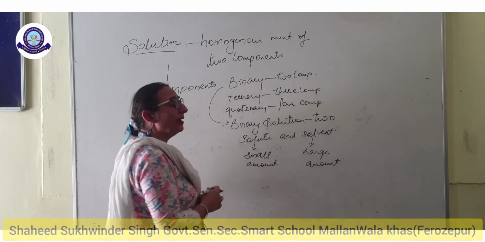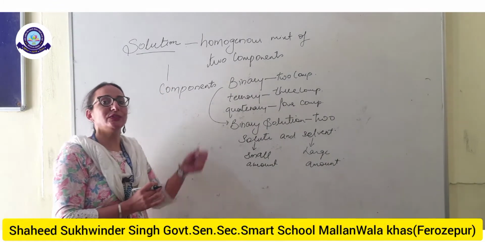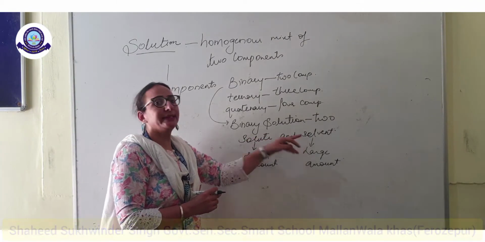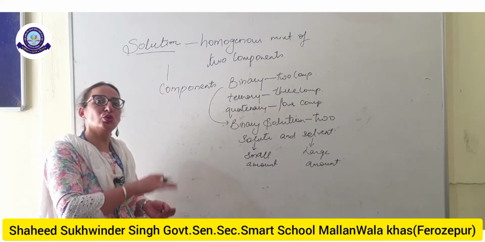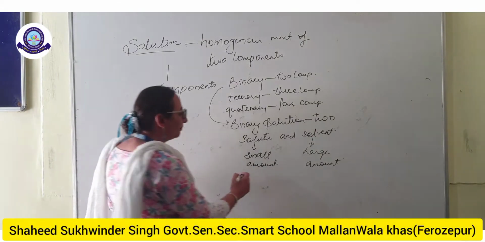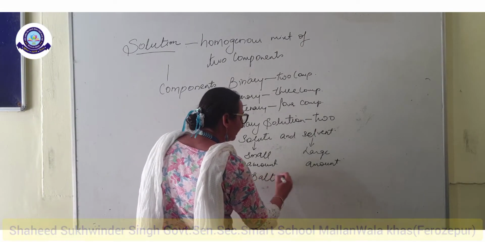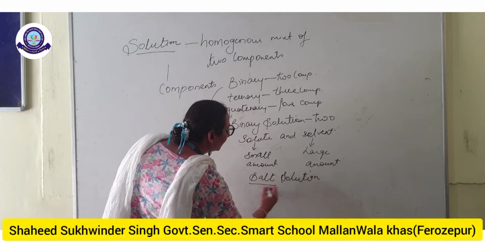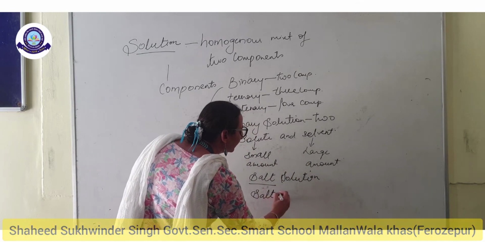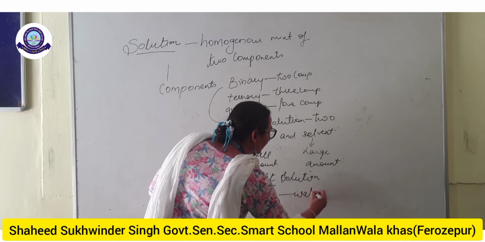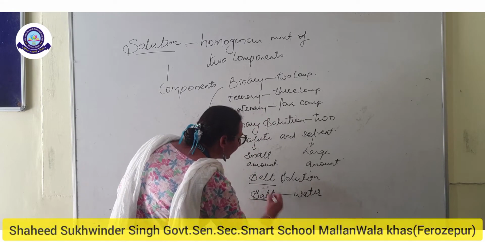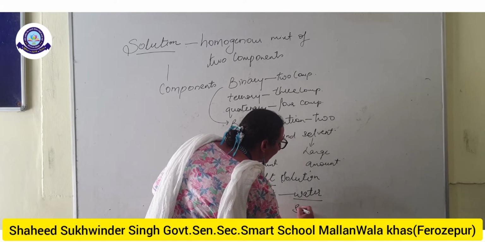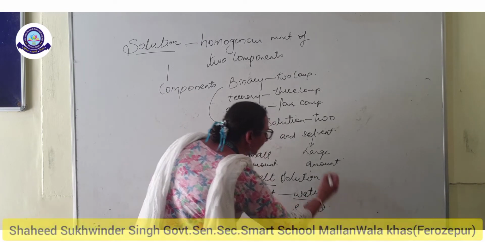Or you can say the solute is the substance which is dissolved in the solvent, and the solvent is the substance in which the solute is dissolved. For example, in a salt solution, salt is dissolved in water. So salt is the solute and water is the solvent, right?